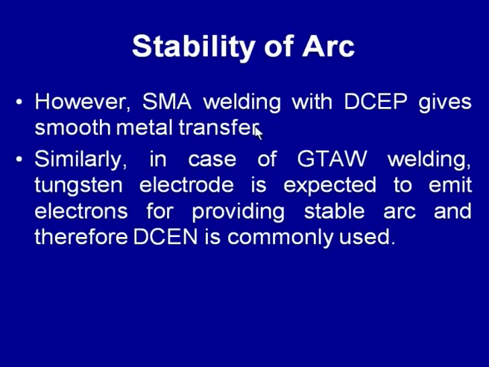While in case of shielded metal arc welding, DCEP gives a smoother metal transfer, but the arc stability becomes poor. Similarly, in case of the GTA welding process, the tungsten electrode is expected to emit the electrons for providing a stable arc, and therefore DCEN is commonly used.